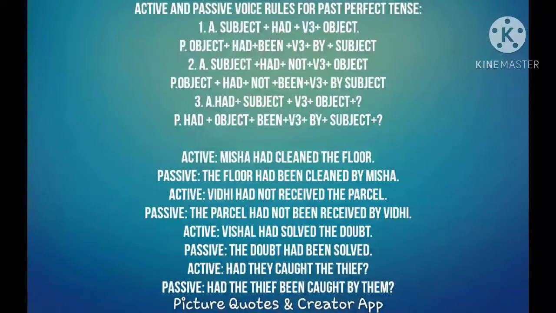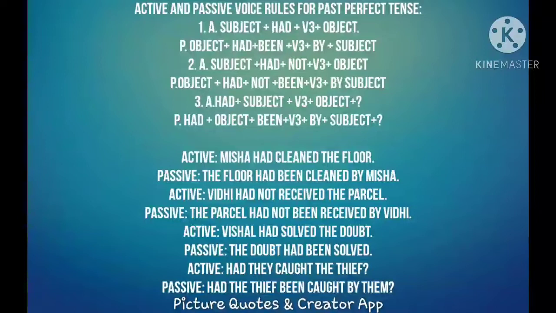Now the rules of past perfect tense. Look at the active form, the positive sentence. Subject plus had plus V3 form of the verb plus object. When you change it into passive, object plus had plus been plus V3 form of the verb plus by plus subject. So it is the same as present perfect. We are adding been in between the auxiliary verb and the V3 form to show that it is a perfect tense.